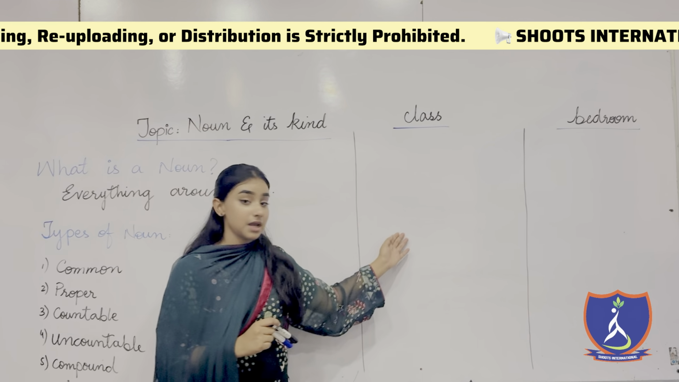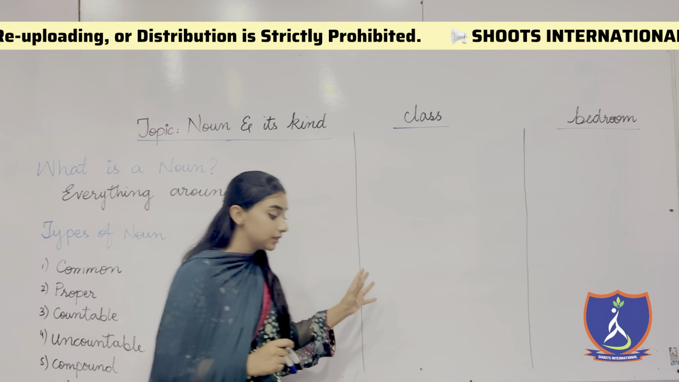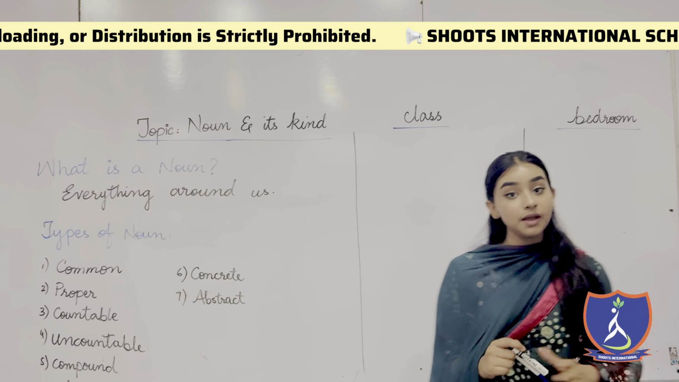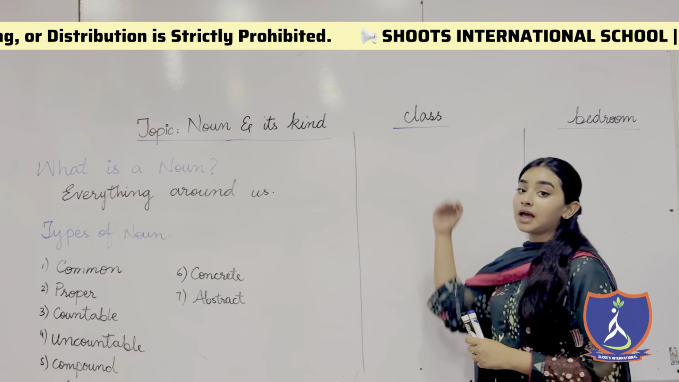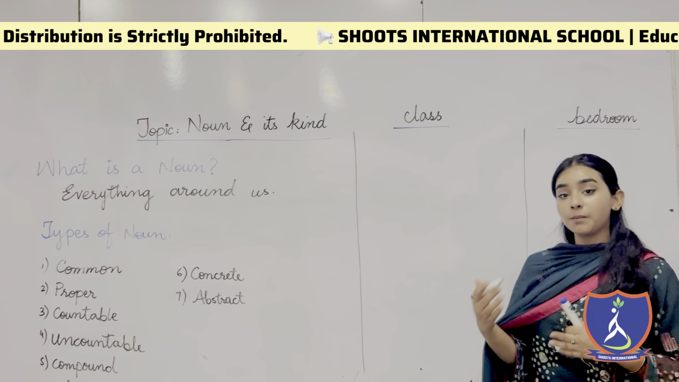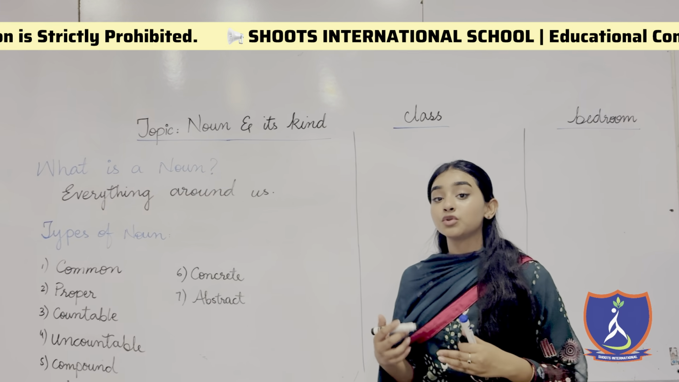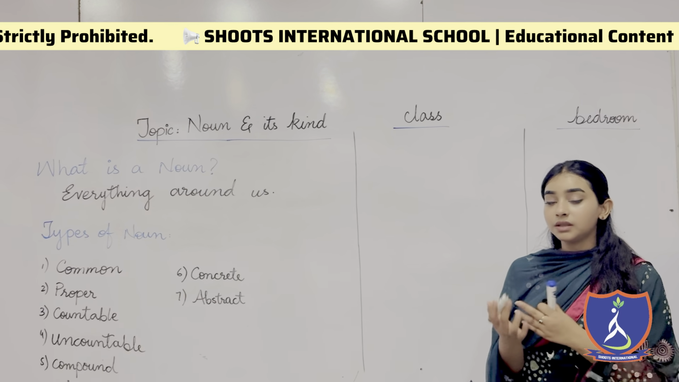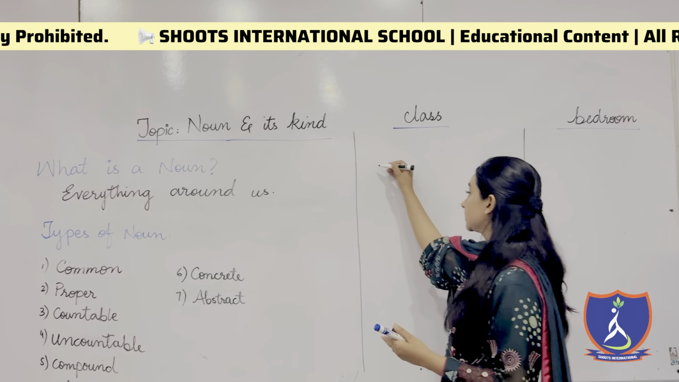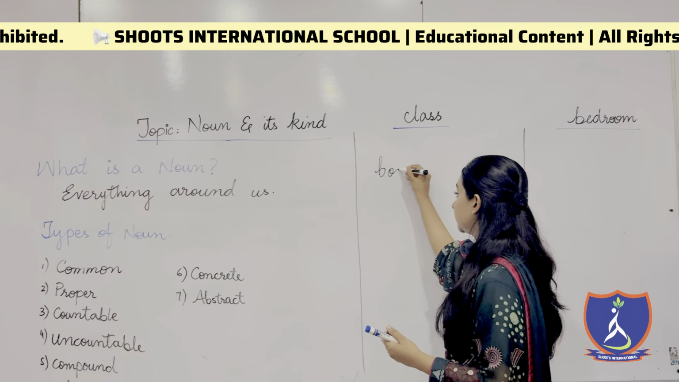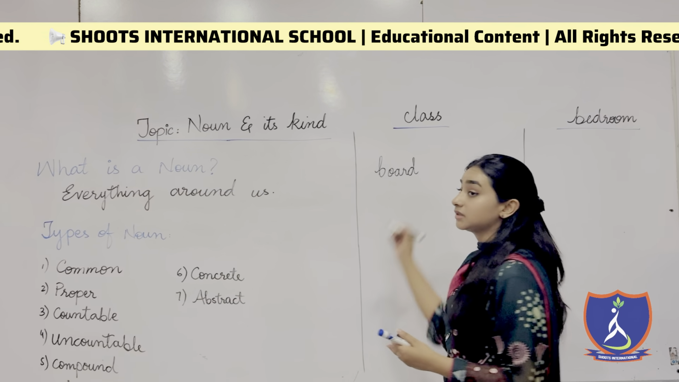Now we'll be discussing a few nouns that you can see in the class or in the bedroom. While discussing the nouns in the class, let's recall what things you were supposed to see in the class. What were the things around you? The very first thing is the board. You can see a board in the class, that is a noun.